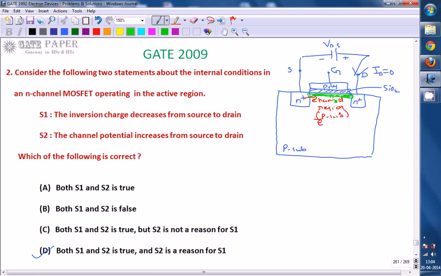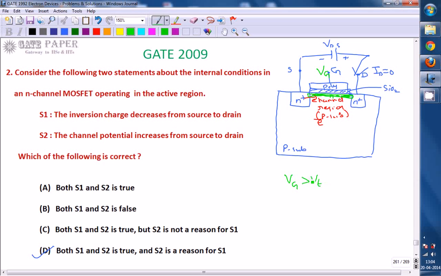So this channel, that's why it is called enhancement mode, as you are enhancing the channel to get the on operation. Based on the voltage you are applying across the gate, this channel is going to be created. So the active region is where the channel is created, so VGS should be greater than the threshold voltage.